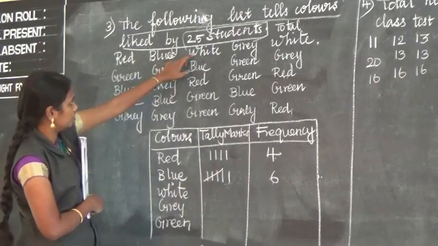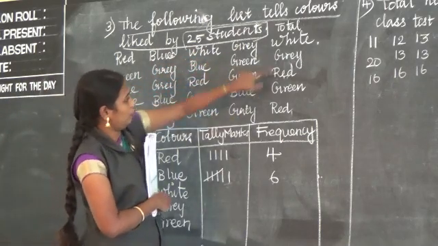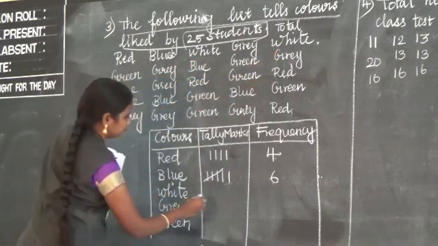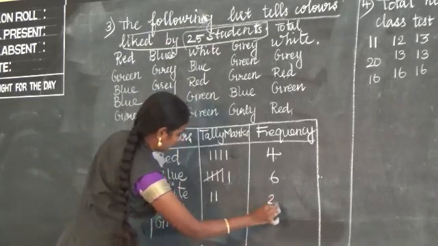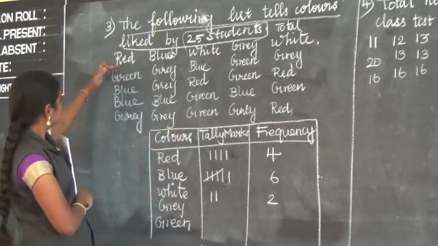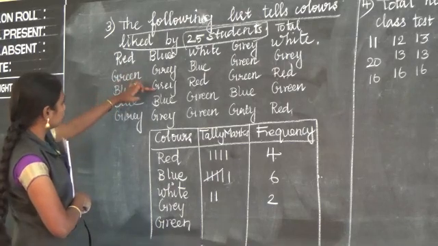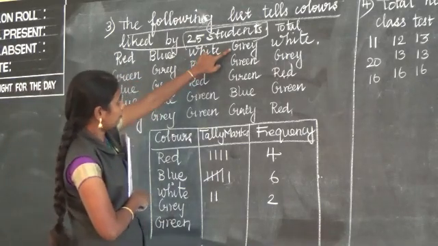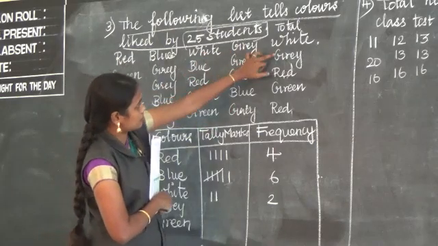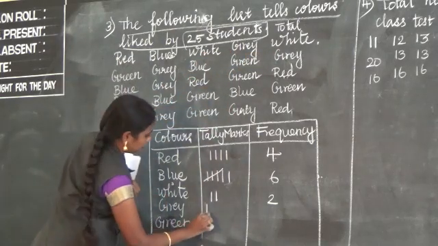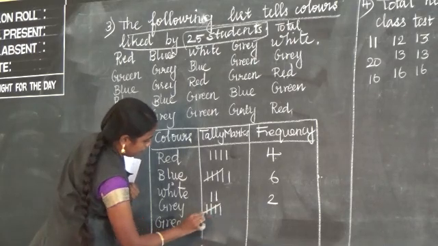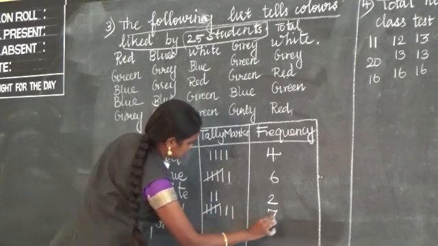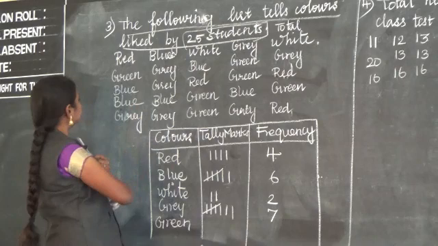Here once. 2 times we have, 1, 2. Next grey color. 1, 2, 3, 4, 5, 6, 7 times. Write as 7. Next green color.